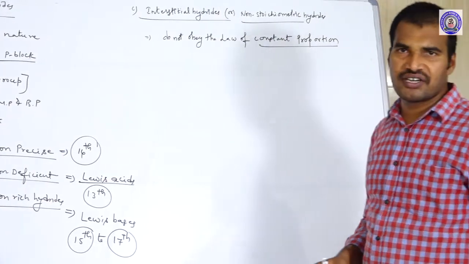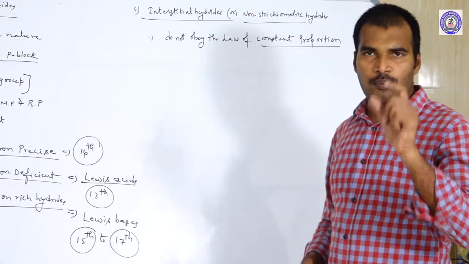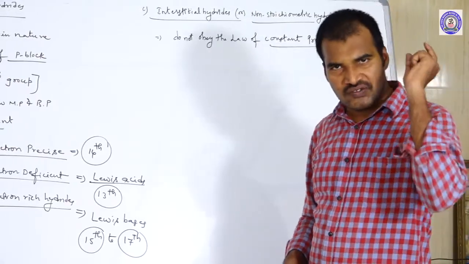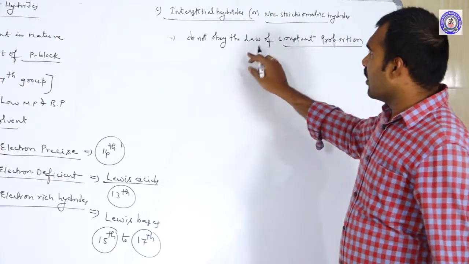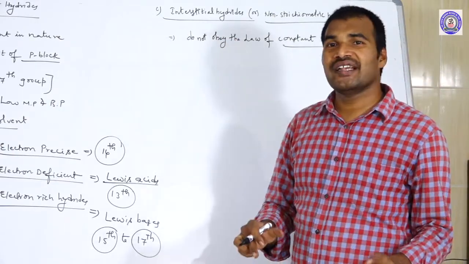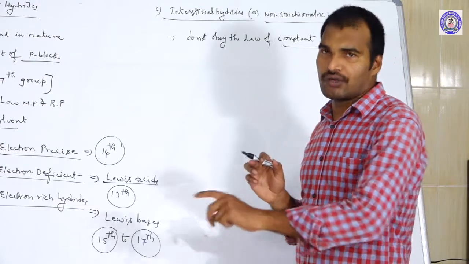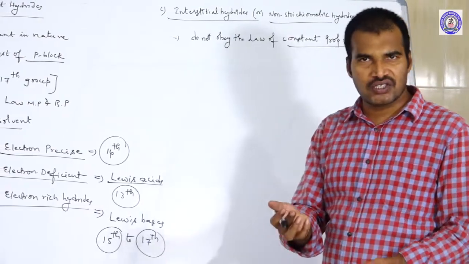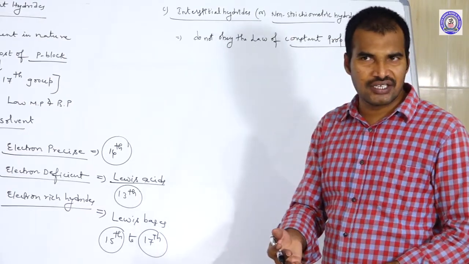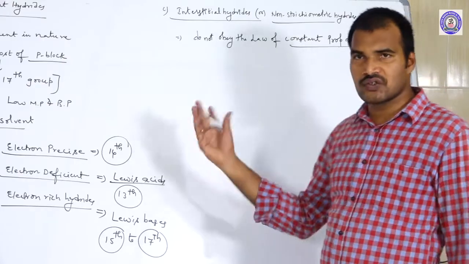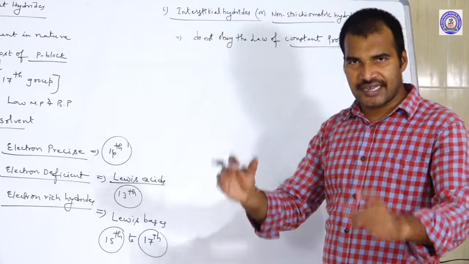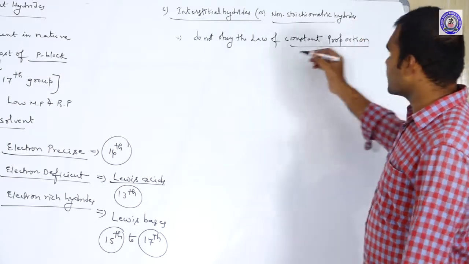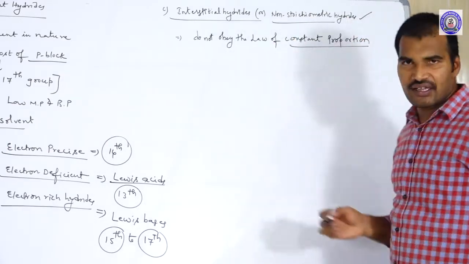According to the law of constant proportion, the composition of the elements should always remain the same. But these hydrides will not maintain the same composition throughout. If you change the temperature or any external conditions, their composition also changes. That is why they are not maintaining a particular stoichiometry, and that is why we call them non-stoichiometric hydrides.